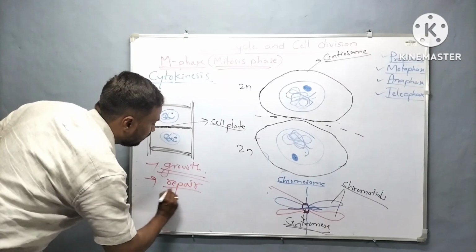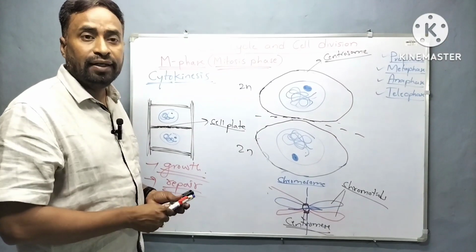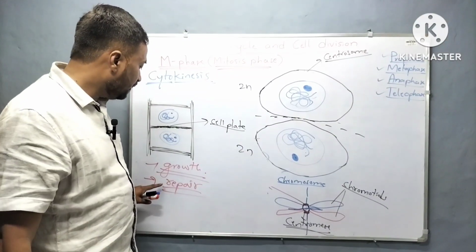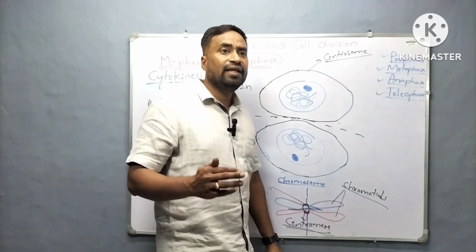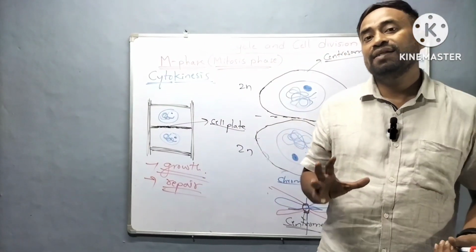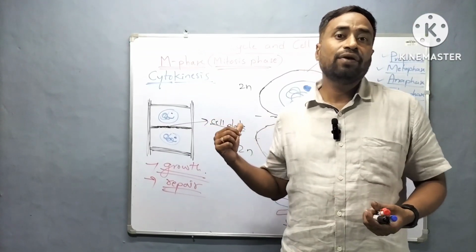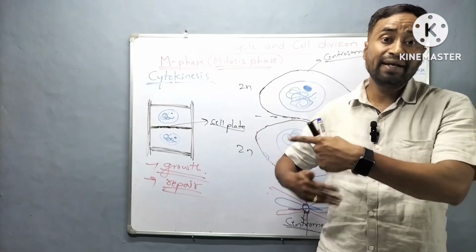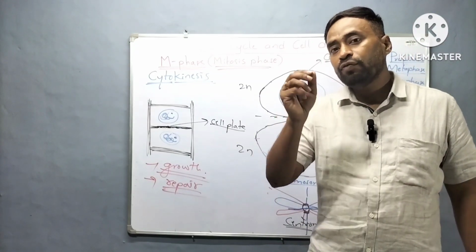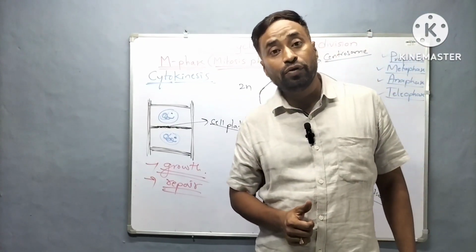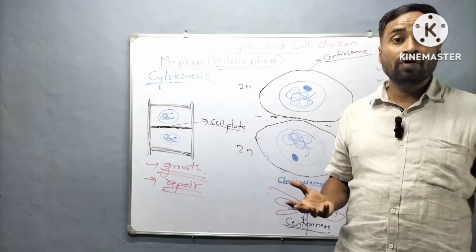And one more thing is repair. Repair is also taking place because of mitosis. Any damage or any death of the cells will be replaced by other new cells. That is because of mitosis. Mitosis is occurring in our epidermal cells. Epidermal cells are replaced by mitosis. Even blood cells are constantly being replaced in our body. RBCs have a lifespan of 120 days. After that new RBCs are going to form. That is because of what? Mitosis.